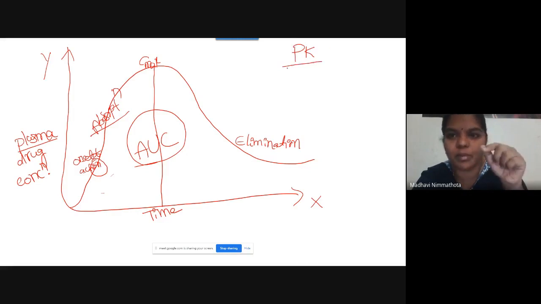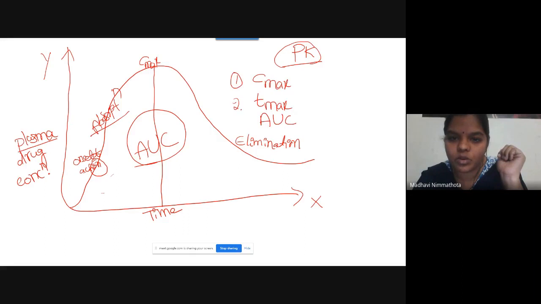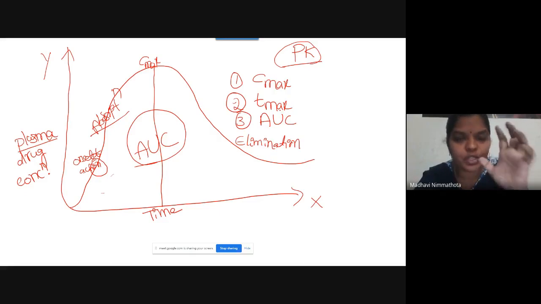You just remember this word PK, pharmacokinetic. So here you have three different kinds of pharmacokinetics. First one is Cmax, next one is Tmax, and third one is AUC. These three are pharmacokinetic properties of a drug. First, you just focus on Cmax, Tmax, and AUC.